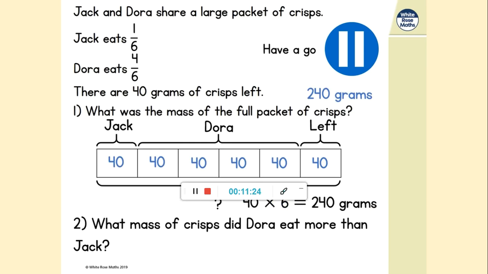See if you can use the bar model to answer question 2. Well, we can see Dora ate 160 grams, can't we? 40 times 4 is 160. Jack ate 40, so Dora ate 120 grams more.